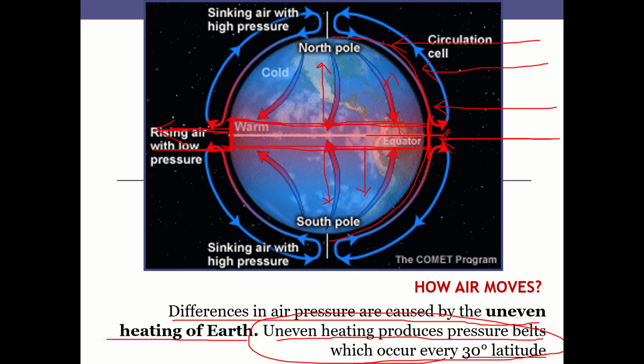Because of the cold air on the other side, and also because of the rotation of the earth, the air tends to move towards the northern equator. Some of the air is diverted and moves towards the northern pole, and some is deflected towards the southern pole. This phenomenon occurs at different latitudes, which is actually called the Hadley cell.